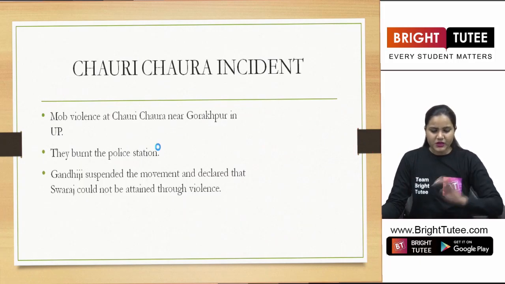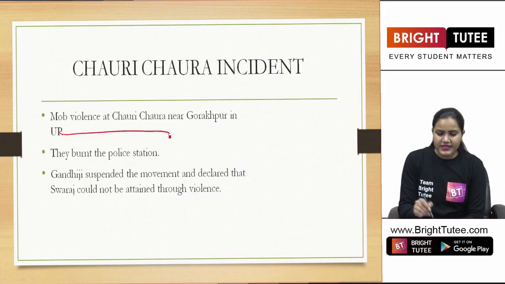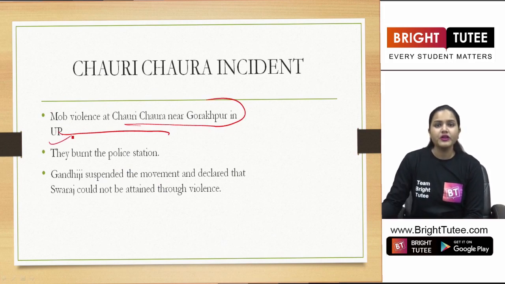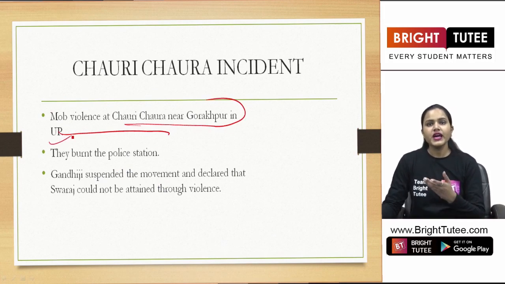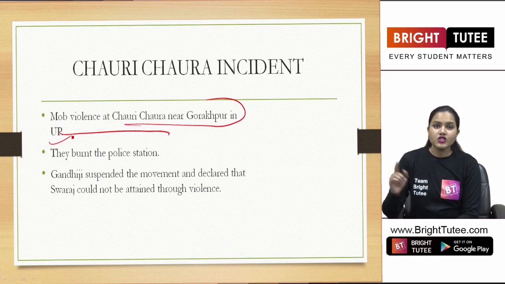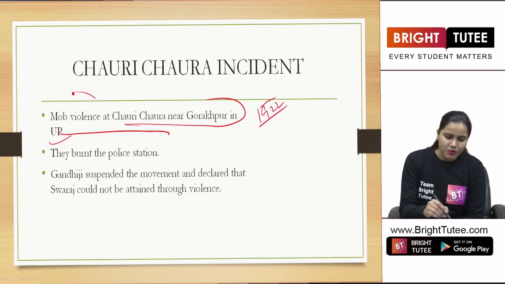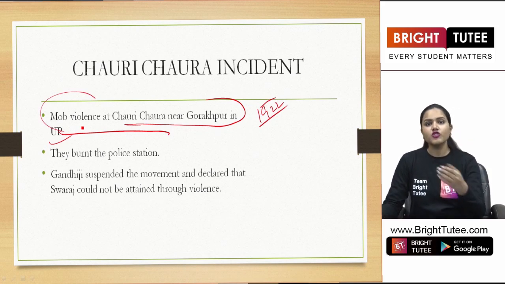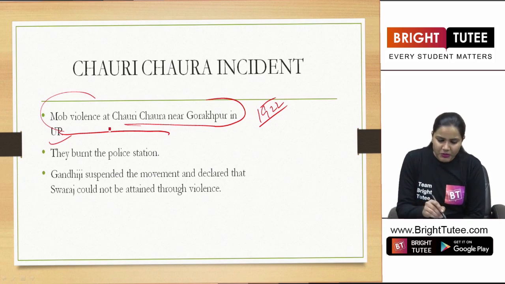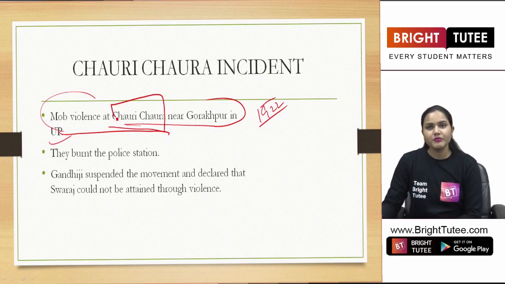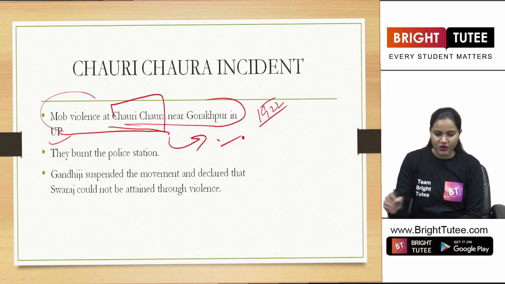So the main reason was the mob violence that took place at Chora near Gorakhpur in UP. UP as in Uttar Pradesh. So it was in the year 1922 that a mob violence took place. Where, students? Chora. So you have to remember this name here. Quite an important incident it was.